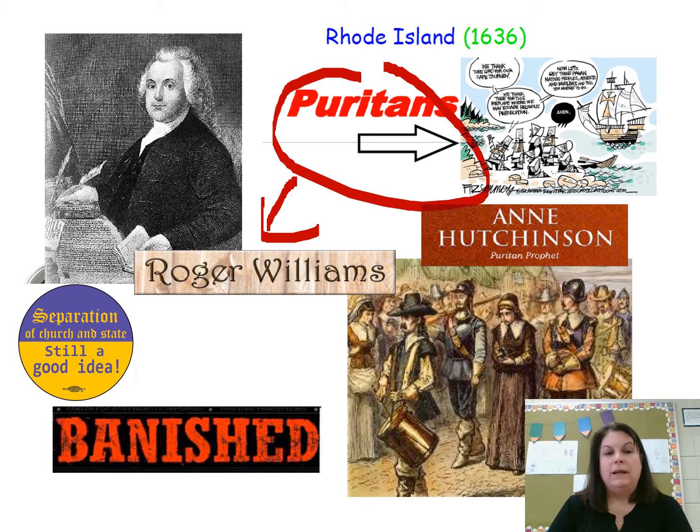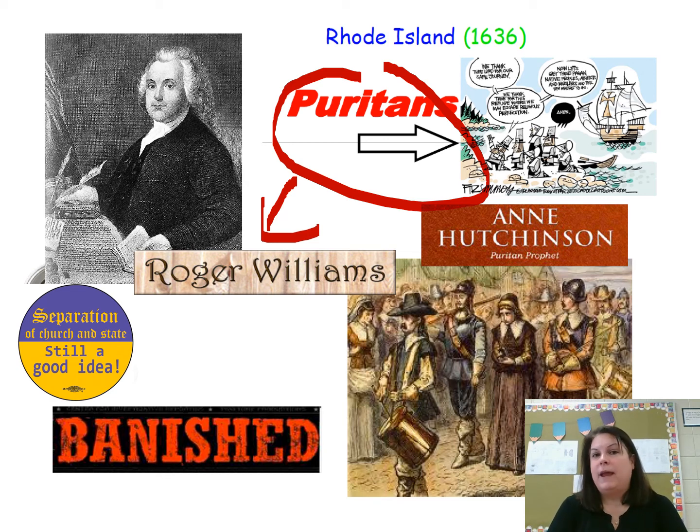Roger Williams believed that there should be a colony where all religions are tolerated, and he definitely believed in the separation of church and state. So he created Rhode Island to be a place where the church and the state would remain separate, and they would be welcoming of all religious beliefs, not just Anglicans, not just Puritans, not just Christians, but Jewish people, Catholic people, any religious belief would be welcome in the colony of Rhode Island.